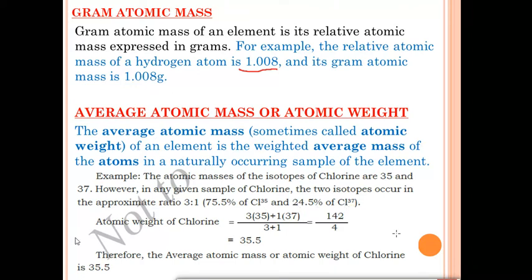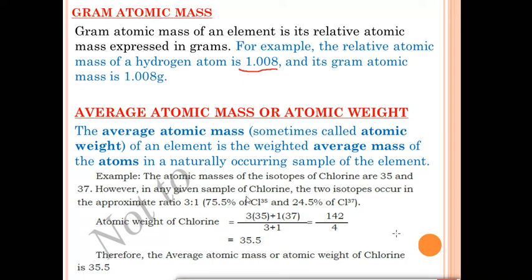Now how do we calculate the atomic weight of chlorine in that? We will multiply 3 with 35 and 1 with 37. We'll add both the quantities. After that we'll divide by the sum of the ratio, 3 plus 1, that is 4. And so the atomic weight of chlorine will come around 35.5. Therefore, the average atomic mass or atomic weight of chlorine is 35.5.